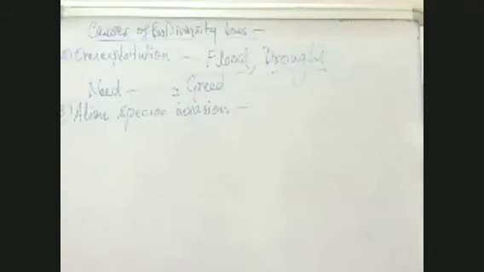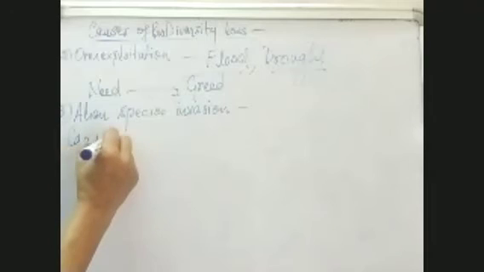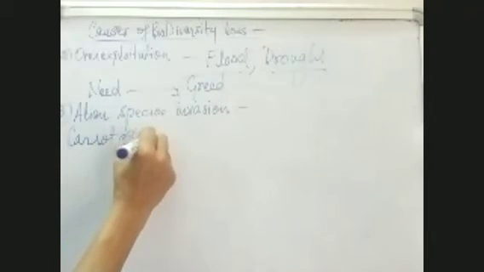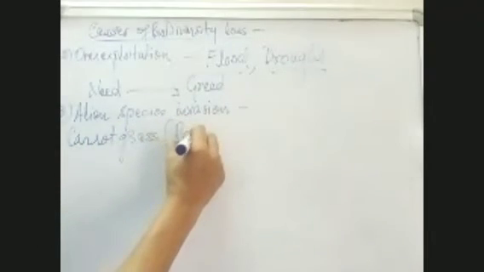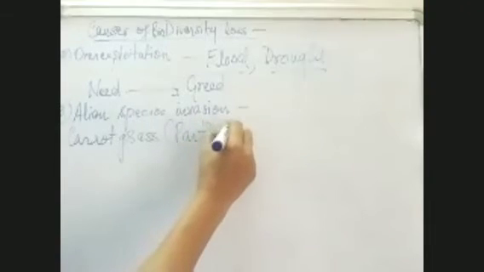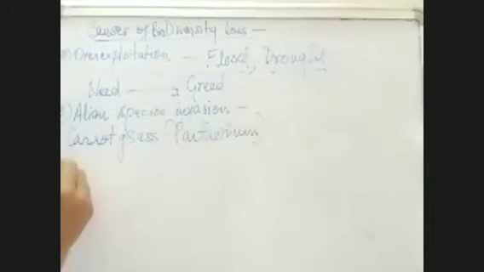Now here, the best examples are carrot grass and water hyacinth. The carrot grass or parthenium, you all must have heard of carrot grass. It's a weed, parthenium. And the second example is Eichhornia.